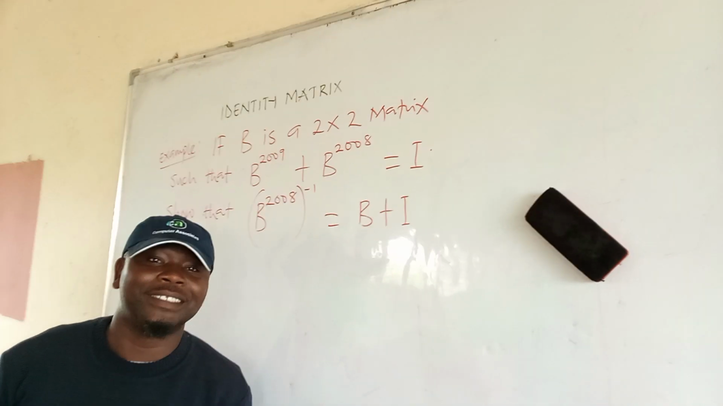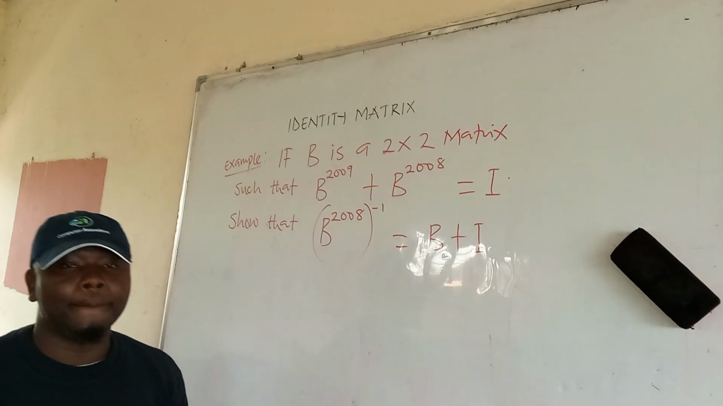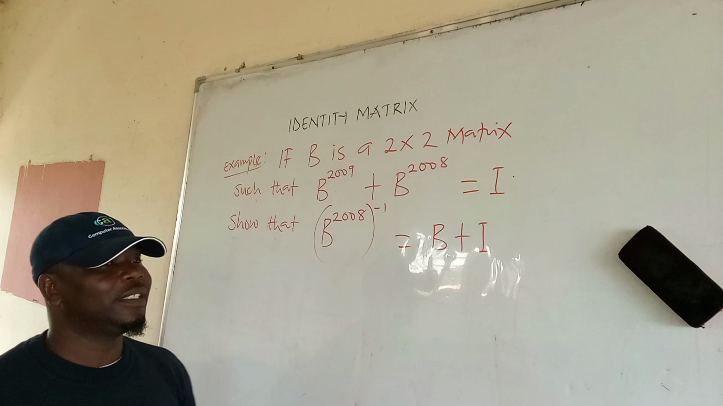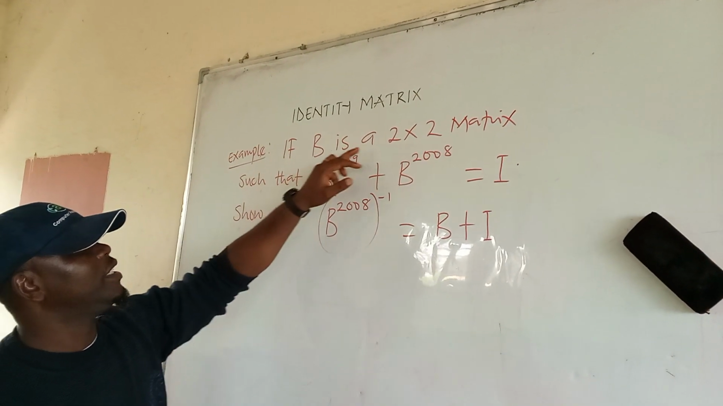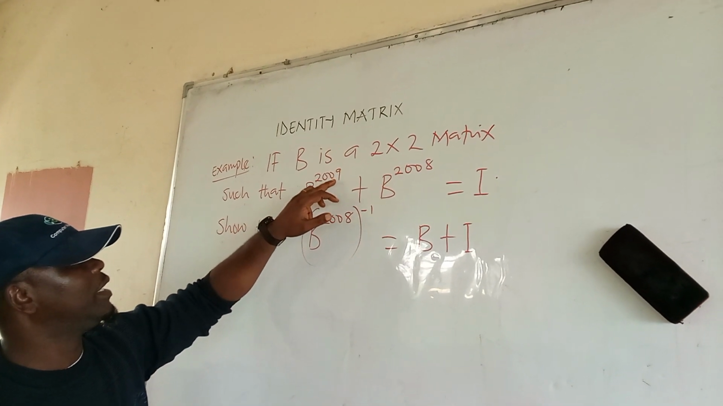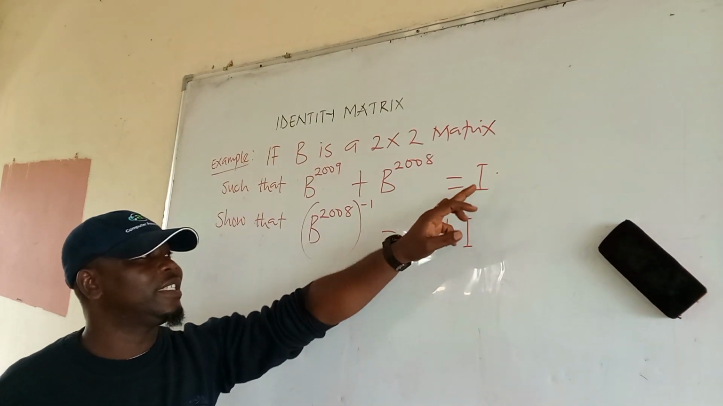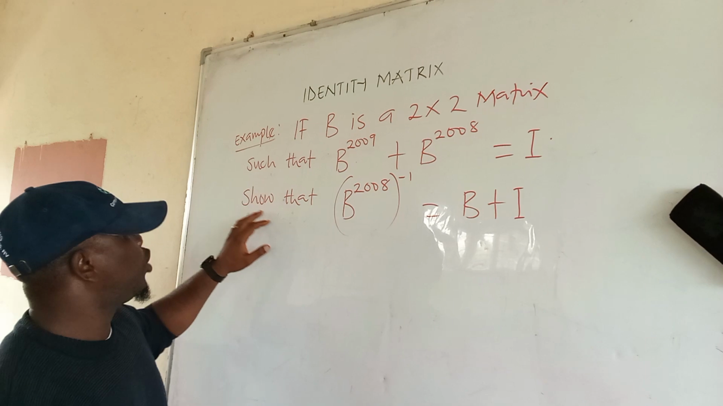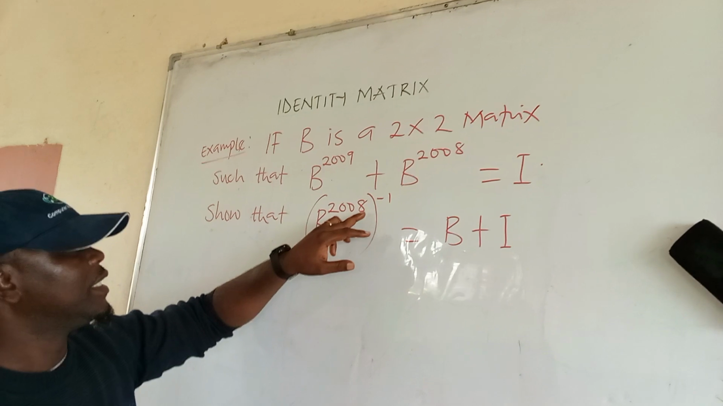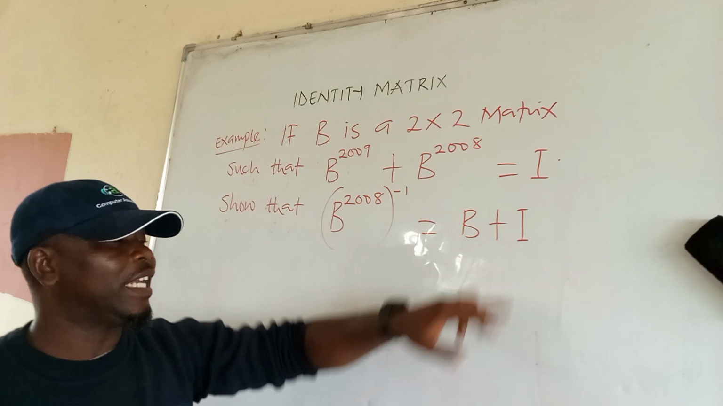Good morning, everyone. In this video, I'll be talking about the identity matrix, and we are going to fix the idea with this example. The example says: if B is a 2 by 2 matrix such that B raised to the power 2009 plus B raised to the power 2008 is equal to the identity, show that B raised to the power 2008, all in bracket, raised to the power of minus 1 equals B plus identity.